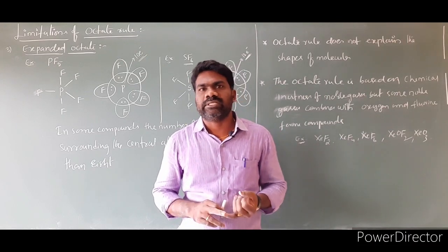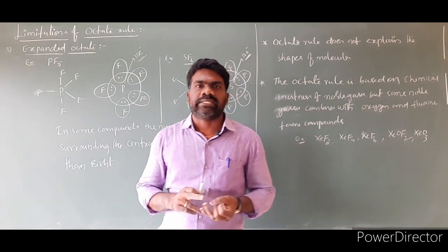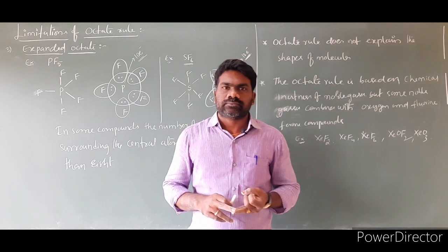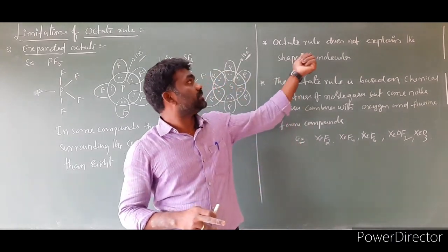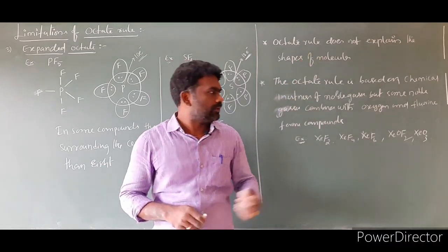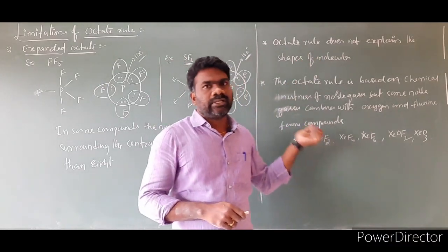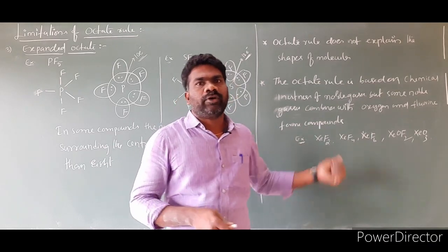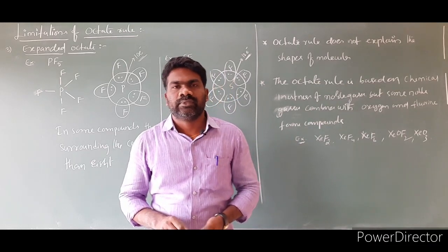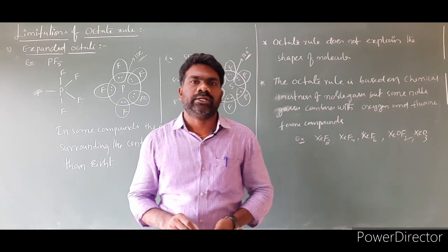The first one is expanded octet, the second is odd electron molecules, the third is incomplete octet, the next is that it does not explain the shapes of molecules, and it is based on the chemical inertness of noble gases, but some noble gases react forming compounds.